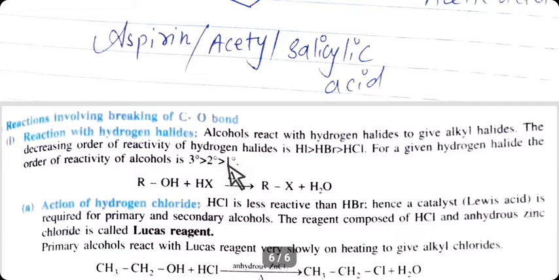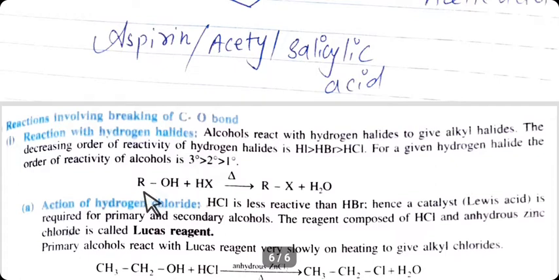Students, as you have already studied, hydrogen halides means HX, or you can also call it halogen acid: HI, HBr or HCl. So HI reacts very easily, then HBr, then HCl. Same here, tertiary alcohol reacts most easily with hydrogen halide, then secondary and then primary.